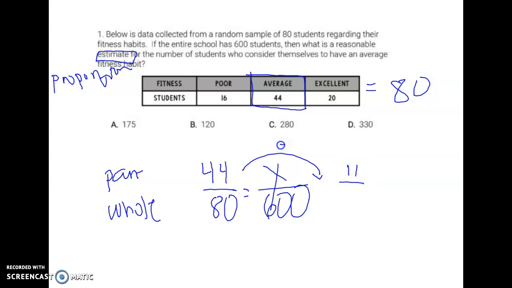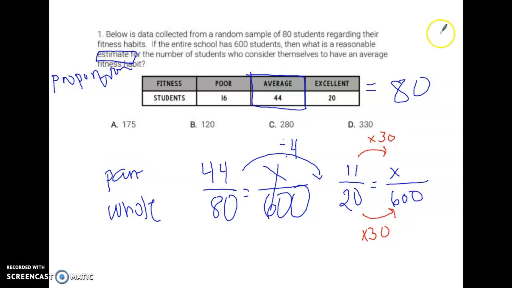I divided it by 4, and now I got 11 over 20, and I still kept the x over 600. That just, to me, is a little bit easier to find the relationship now. Now I know that 20 times 30 is 600, so all I would have to do is 11 times 30 to get my answer.